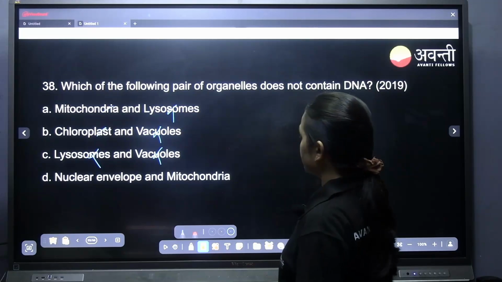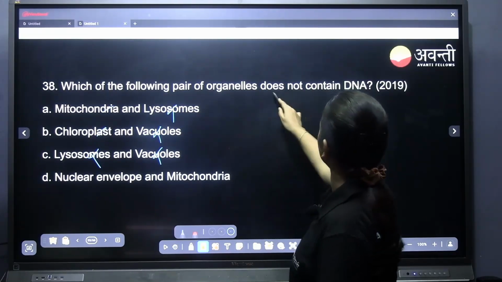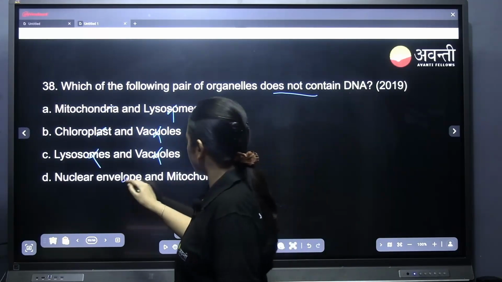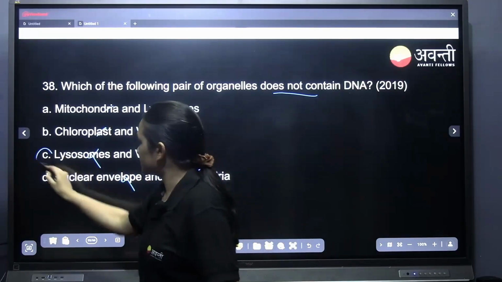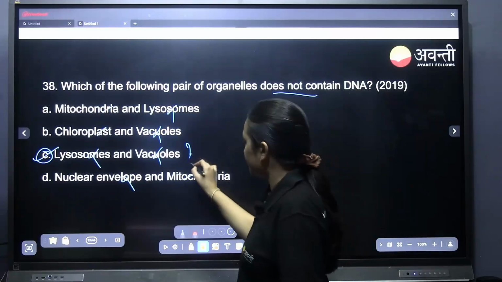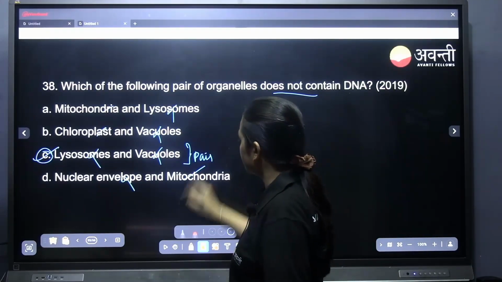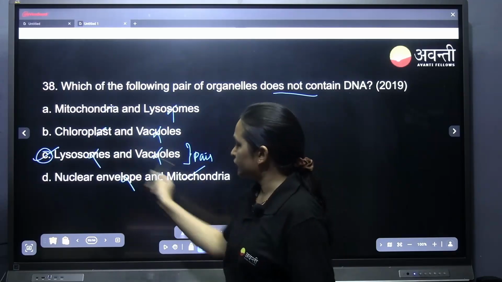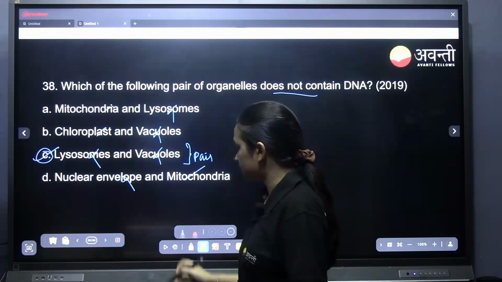Option C. Oh, does not contain, yes. So it doesn't have, it has. So, which means option C is the correct answer. This whole pair doesn't have the DNA. In this pair, one each has the DNA.